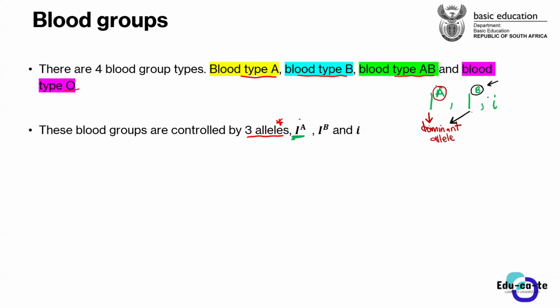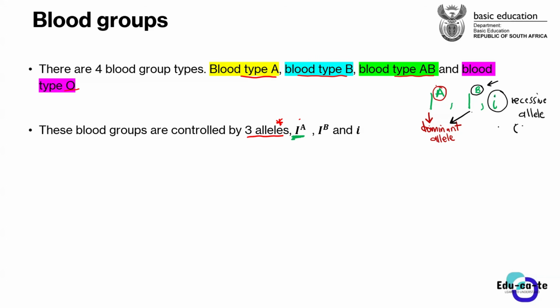And then we have this small letter i. This small letter i is the only recessive allele that we have. It is usually used for us to be able to have a blood type O, but we're going to see how that happens. We've got these three alleles. These are the very major alleles that control the blood types.